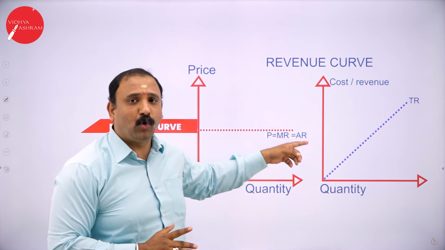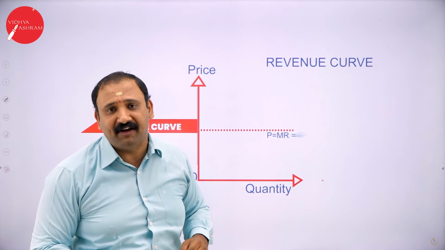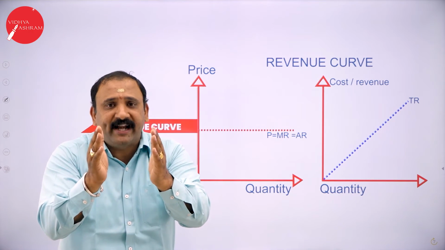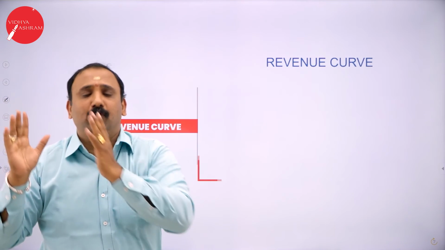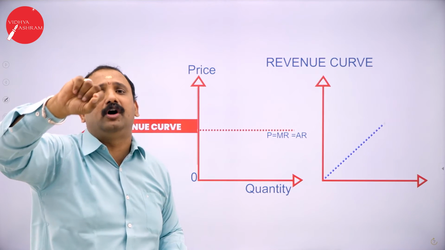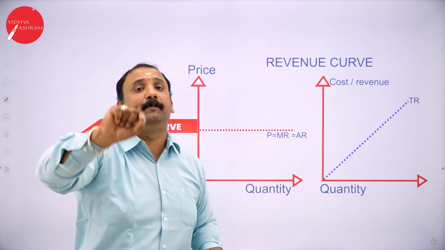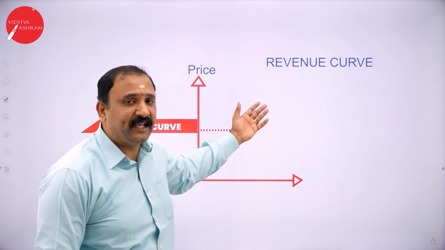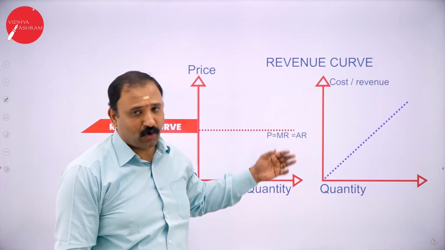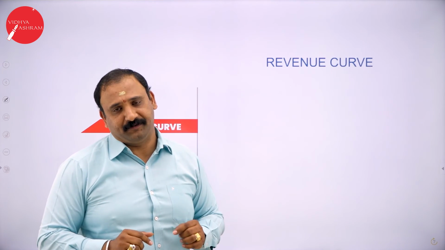So that's why when you see the total revenue curve going up like a trajectory projection, when you see in the graph, that is our total money that we have earned by selling that product at a particular price into the number of goods. So the total revenue curve again is a graphical representation of the formula itself. What is the formula which we learned? Total revenue is equal to price into quantity. The same thing is being depicted here in the form of graph. So again we have price and we have quantity. Price into quantity will give us the total revenue curve.